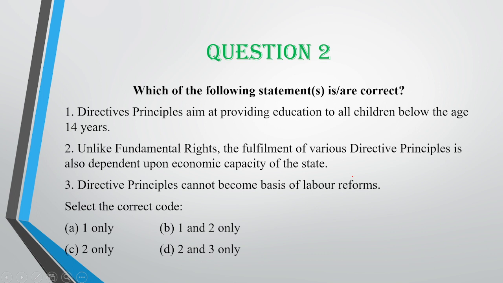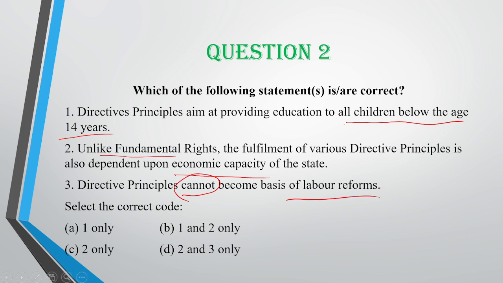And see the second question, read it. Which of the following statements is correct? So three statements are given here, and we have to find out which statements are correct. First, Directive Principles aim at providing education to all children below the age of 14 years. Second, unlike fundamental rights, the fulfillment of various Directive Principles depends on the economic capacity of the state. Third, Directive Principles cannot become the basis of labor reform.